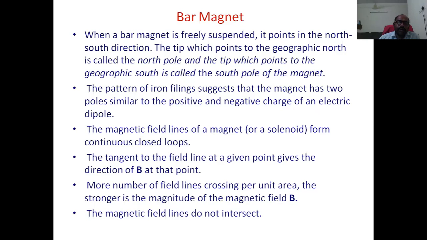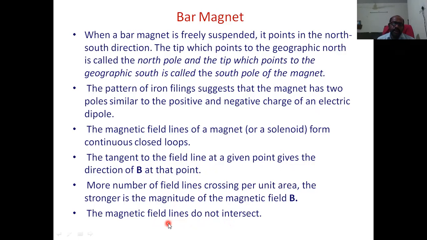The magnetic field lines do not intersect. As we are saying here, the tangent to the field line gives the direction of the field. Whenever two lines intersect at a point, we can draw two tangents in different directions.